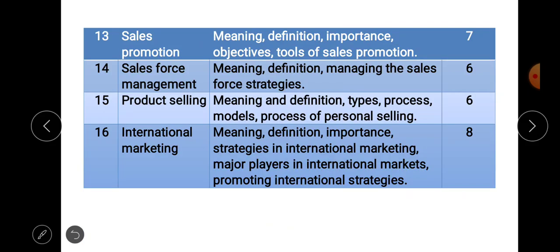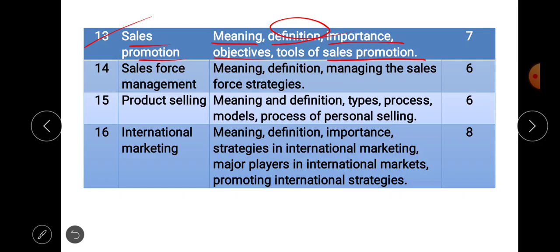Okay, then next lecture, lecture number 13, is about sales promotion. In this particular topic, we are going to discuss the meaning, definition, importance, objectives and tools of sales promotion. Here the meaning of sales promotion, then the definition of sales promotion, importance and objectives of sales promotion, and the different tools which are used in sales promotion, we are going to discuss.